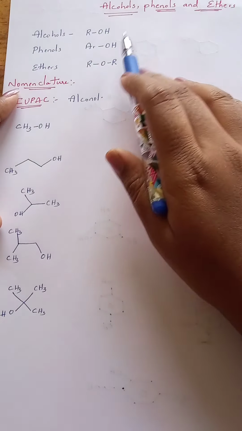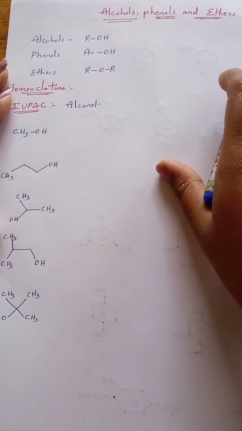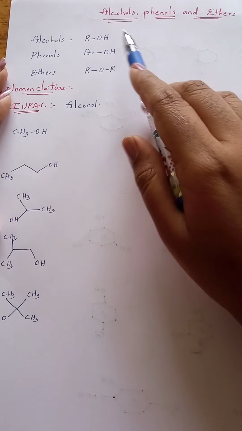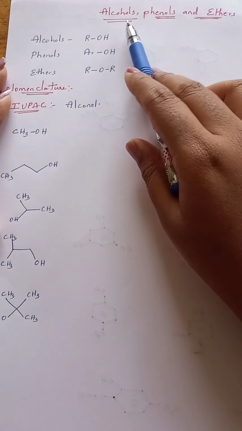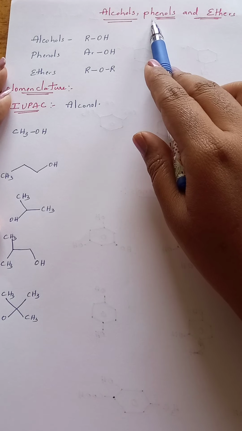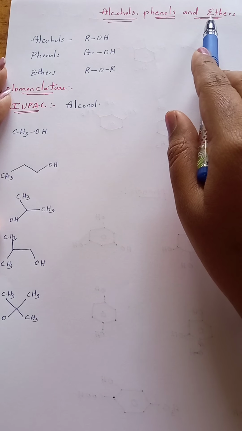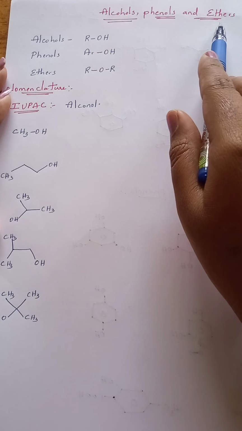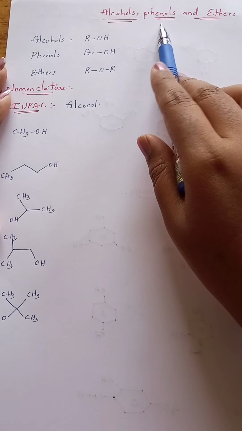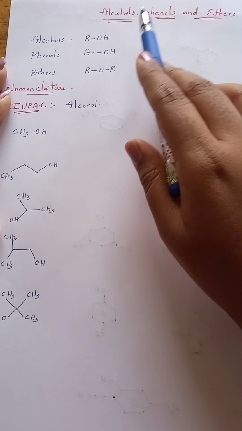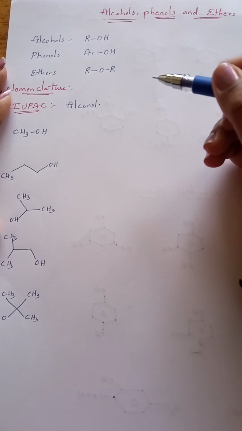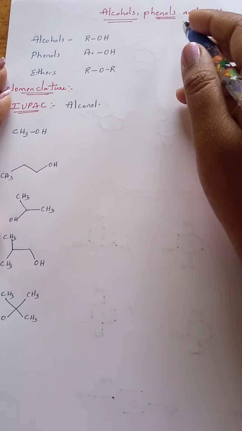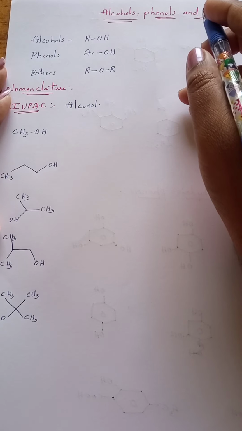In general, we have to study alcohols, phenols and ethers together because these are known as hydroxy derivatives. Alcohols and phenols are said to be hydroxy derivatives. Though ethers are not hydroxy derivatives, we have to study them along with alcohols and phenols because of the similar properties of ethers related to alcohols and phenols. So first we will see the general representations of alcohols, phenols and ethers.